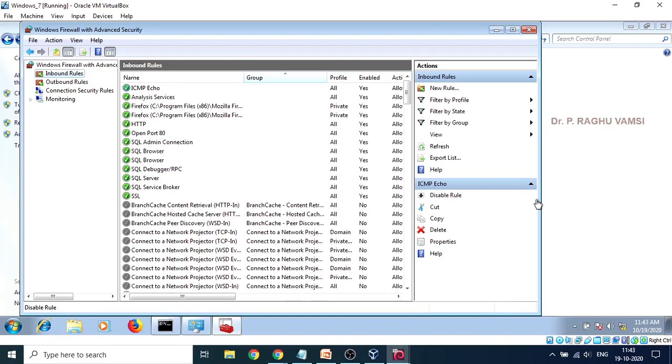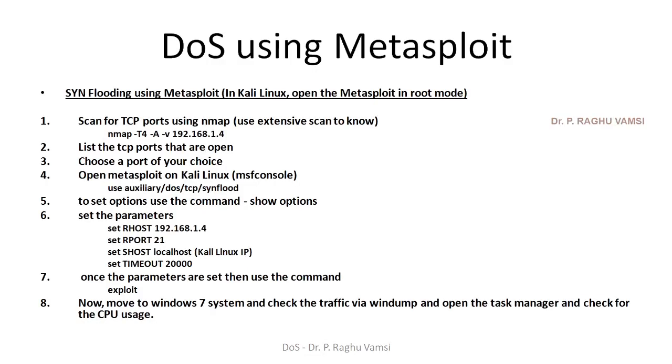So here is the launching of denial of service using Metasploit. In this, we are going to launch the denial of service attack by synchronous flooding via the Metasploit framework. In order to do this, first of all, open the Metasploit framework in Kali Linux in root mode. That means the super user privileges are required. Otherwise, this synchronous flooding cannot be done.